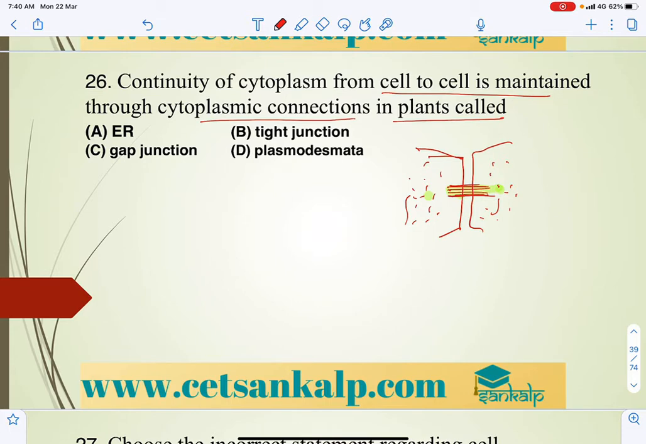So that is the cell to cell connection, right? The continuity of the cytoplasm from cell to cell is called plasmodesmata. So in case of animals, the connection which is there is desmosomes.